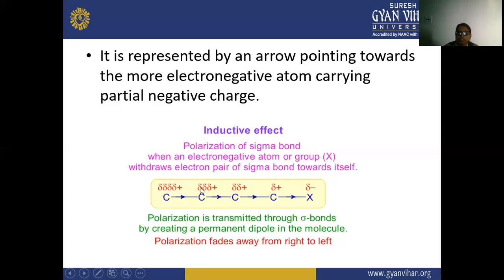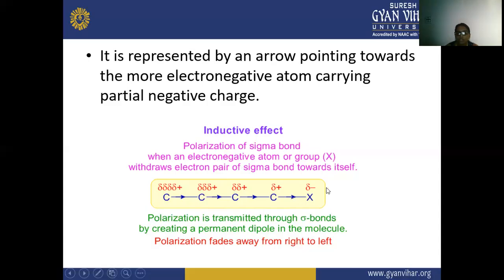So this does not continue to the end, but only up to the 1, 2, 3 steps, not beyond. Here, this halogen is withdrawing electrons from this carbon atom, and this carbon also needs electrons. That is why it is also withdrawing electrons from the next carbon atom, and this carbon is also in need of an electron, so it withdraws electrons from the following carbon atom.